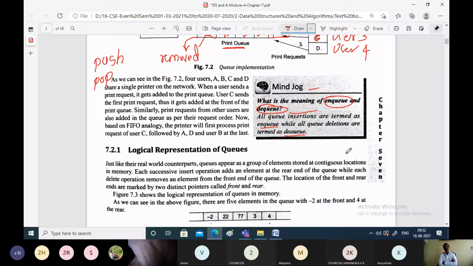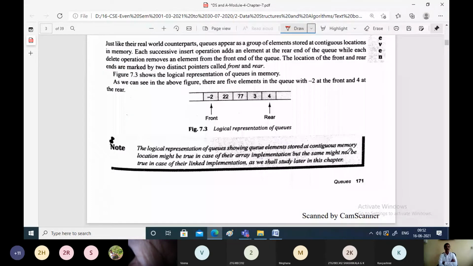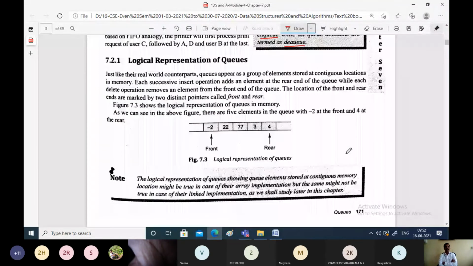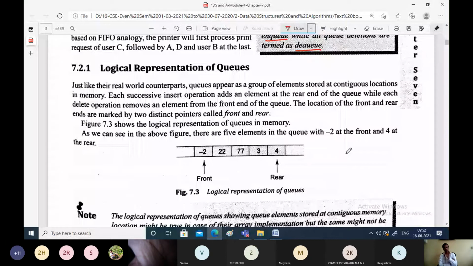So how is the queue represented in memory? A queue can be represented by using either arrays or linked lists. If we are representing a queue using arrays, then we'll be representing it with the help of consecutive or contiguous memory locations. So this is one example scenario for the queue, and this is the logical representation of the queue.